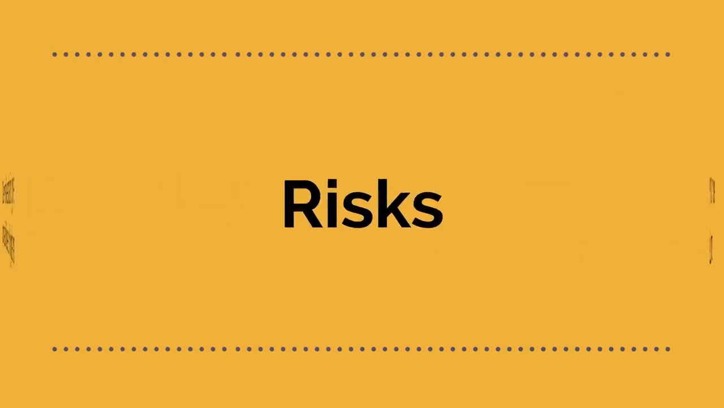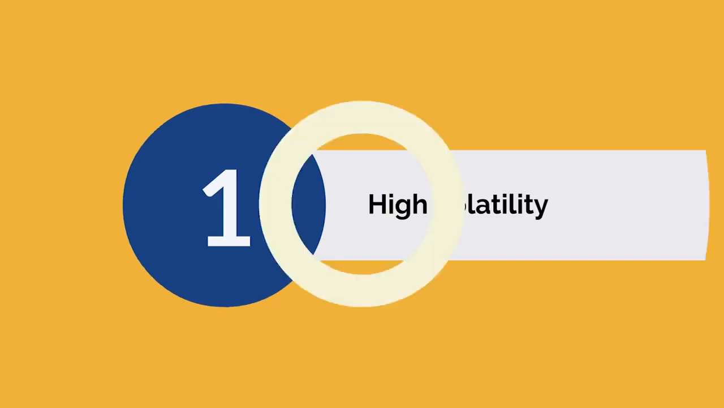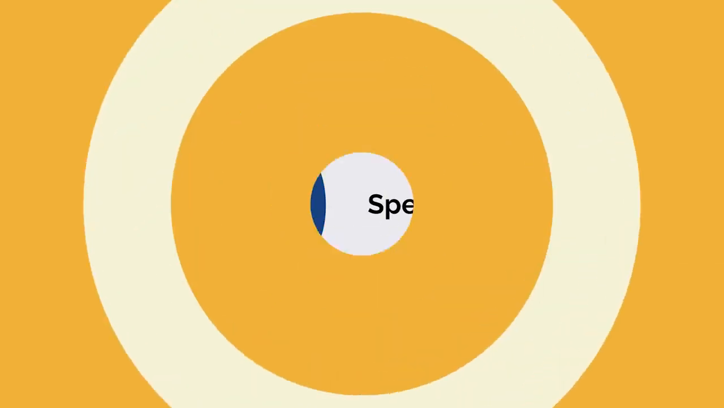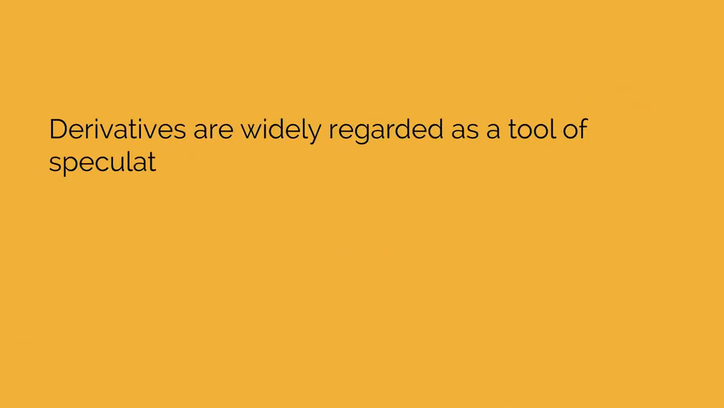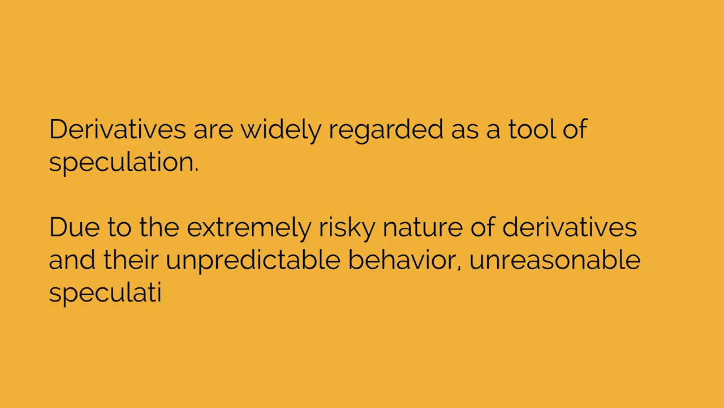But what are the risks that you should be aware of? Number 1. High volatility. High volatility of derivative exposes them to potentially huge losses. Number 2. Speculative features. Derivatives are widely regarded as a tool of speculation. Due to the extremely risky nature of derivatives and their unpredictable behavior, unreasonable speculation may lead to huge losses.